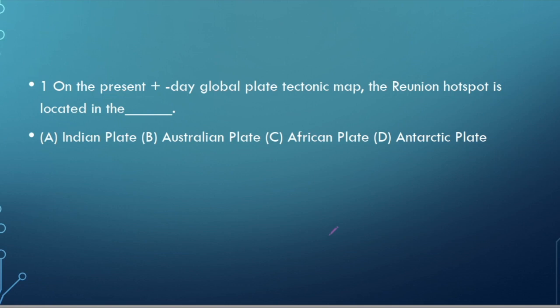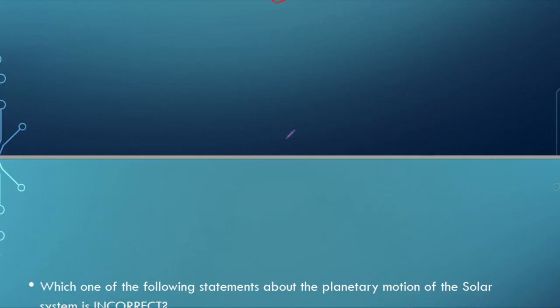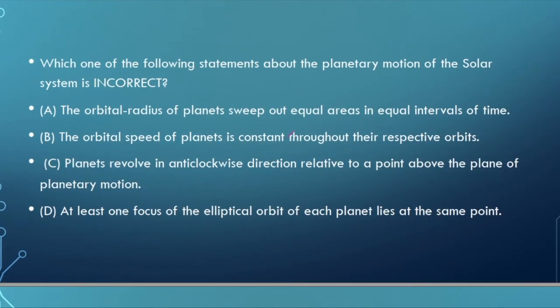If we talk about this question, the present day location is on the African plate, but if we talk about the past, for example the Indian plate, the Deccan basalt is due to the Reunion hotspot. The current example is like Hawaiian, but it's not in the options, so the correct answer is C. Now moving to the next question.